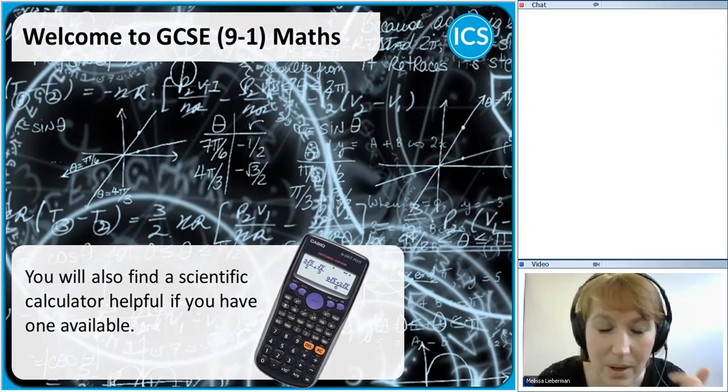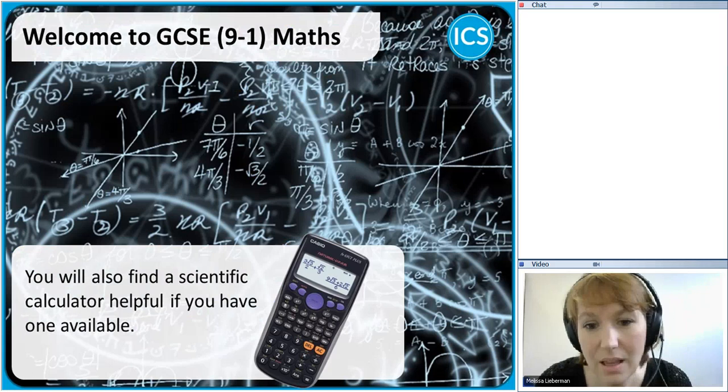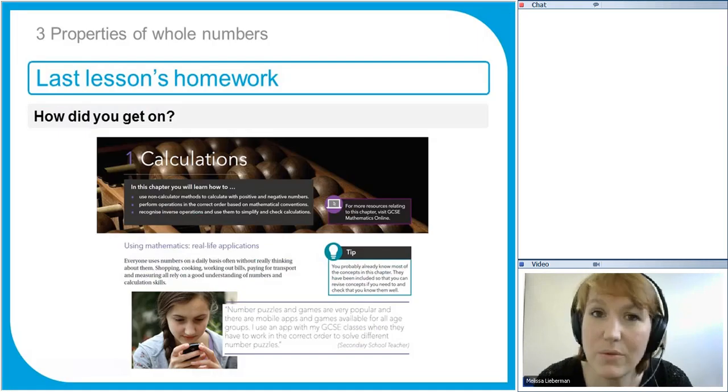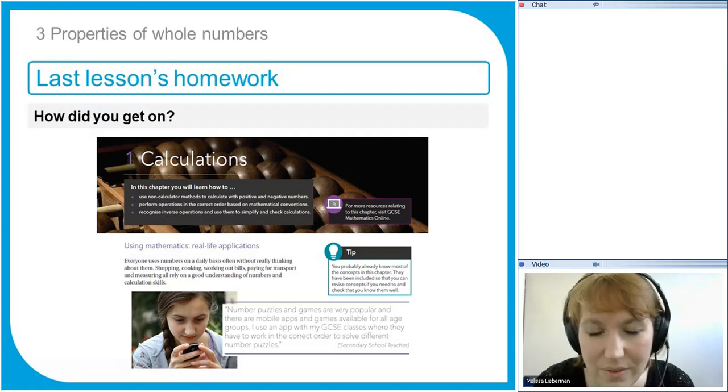Now, I occasionally use a calculator. Today I've got a few things that I want to show you using this Casio calculator, so if you've got it to hand, use it. If not, don't worry about it too much. So first of all, I hope everyone watched last lesson and had a go at the questions in the calculations chapter in the textbook. I got a lot of emails, people finding it really hard. Don't worry if some of this is a little bit advanced.